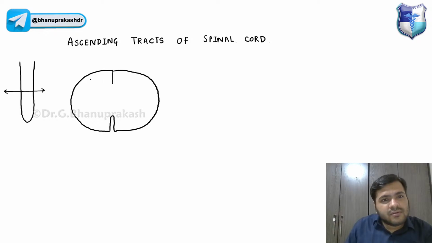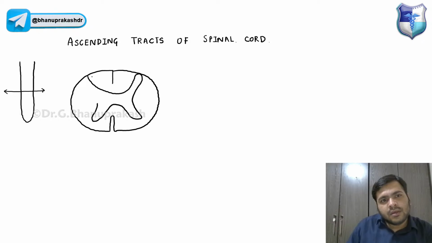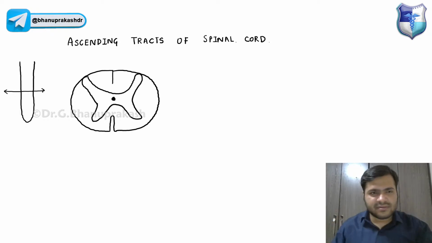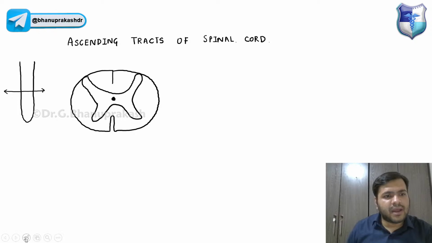Now, you already know we have the gray matter of the spinal cord, and right now I'm focusing on the white matter. In between we have the central canal, so I'm not focusing on that right now.